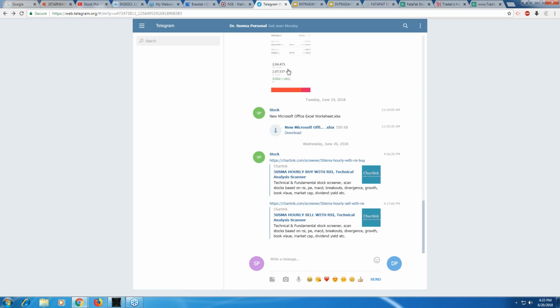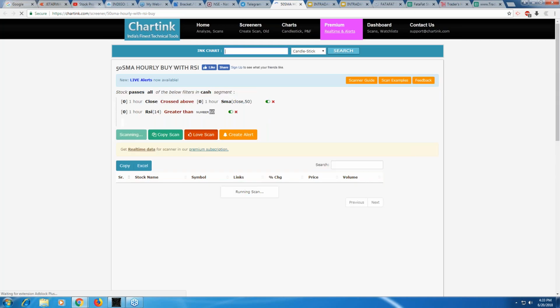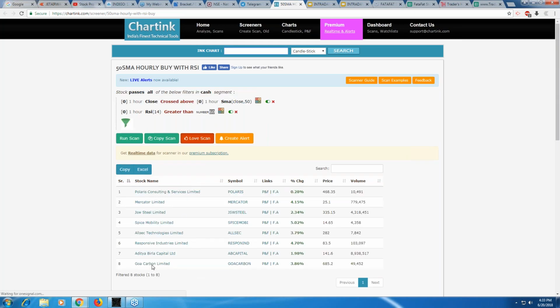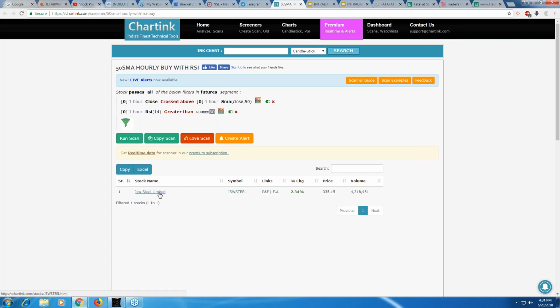So this is my 50 SMA hourly chart. RSI is above 60, right? I'm running it. Let's see what comes up. So these are the stocks that I have got: Goa Carbon, Aditya Birla, Responsive Industries, Polaris, JSW Steel, Spic Mobility, and Mercator. And these are cash. You can convert this into future stocks as well and then run it. So only JSW Steel Limited.